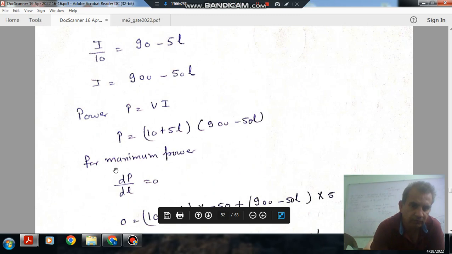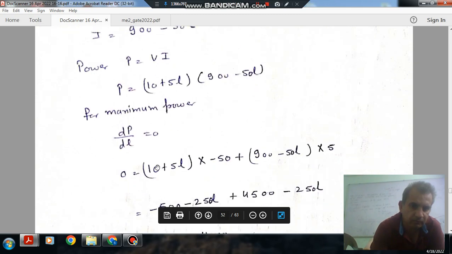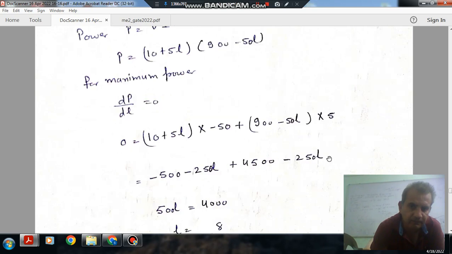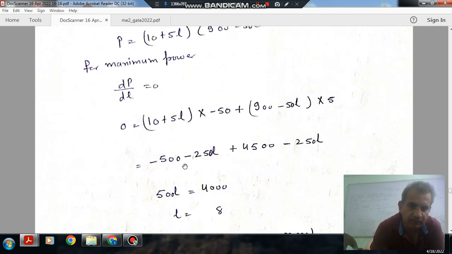So for maximum power dP by dL will be equal to 0. Keeping the first term same and differentiating the other, we get 10 plus 5L into minus 50, and then keeping this term same and differentiating the first, 900 minus 50L into 5. So that is minus 500 minus 250L plus 4500 minus 250L.